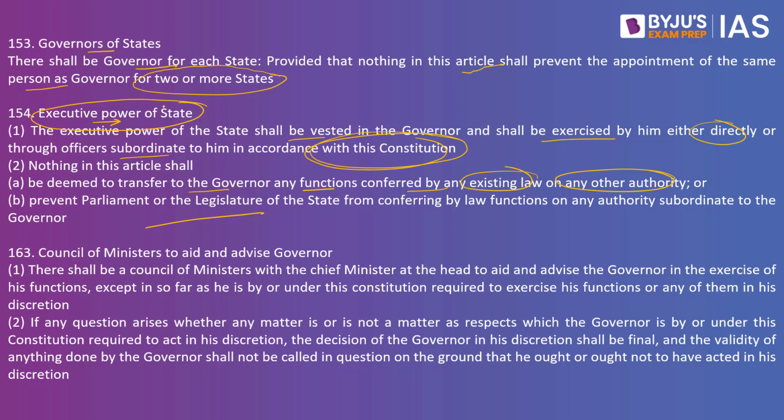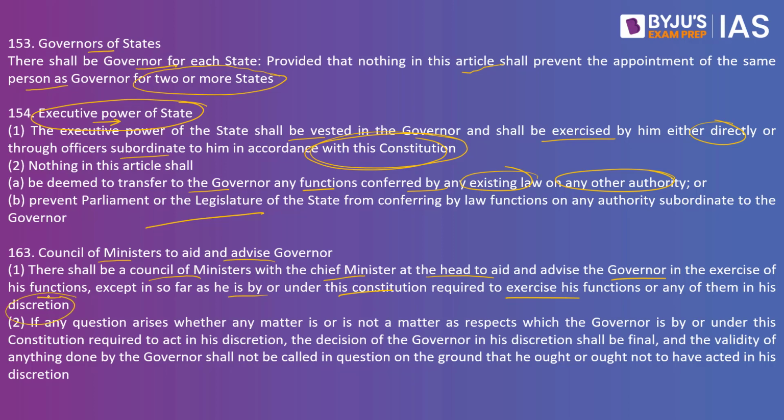Then we have Article 163, which speaks about the Council of Ministers to aid and advise the governor. There shall be a Council of Ministers with the Chief Minister at the head to aid and advise the governor in the exercise of his functions, except in so far as he is by or under the Constitution required to exercise his functions or any of them in his discretion.